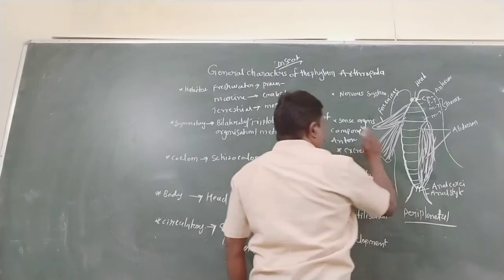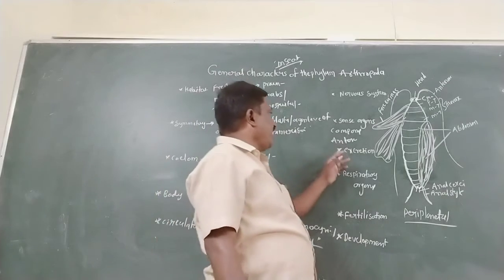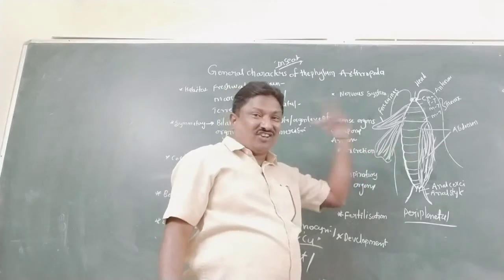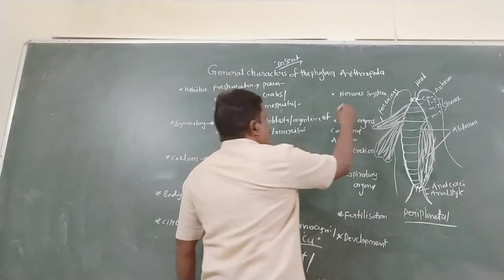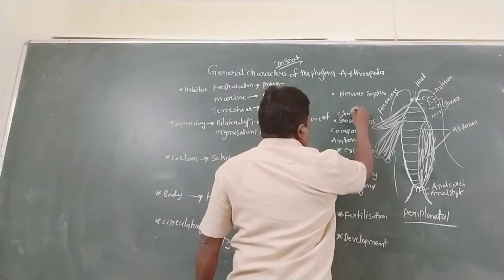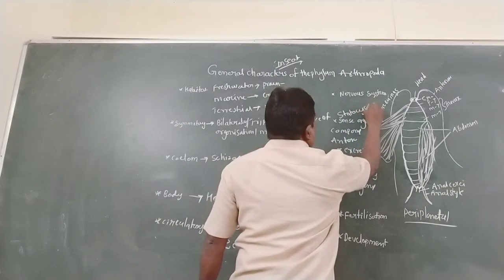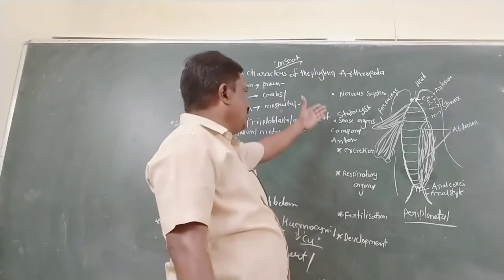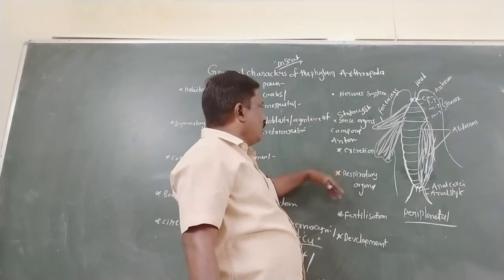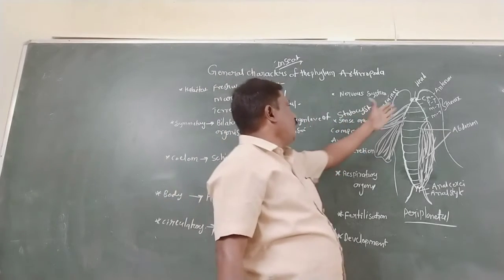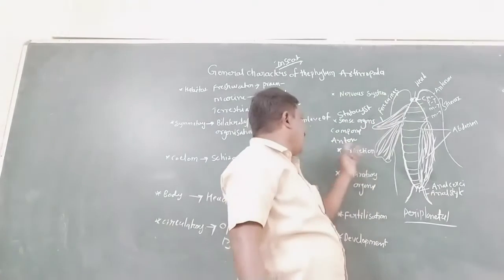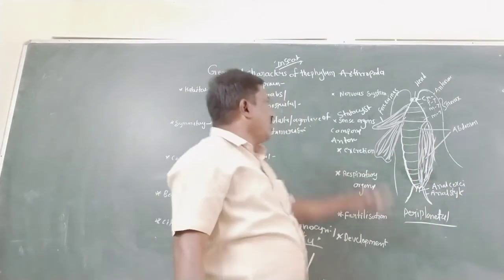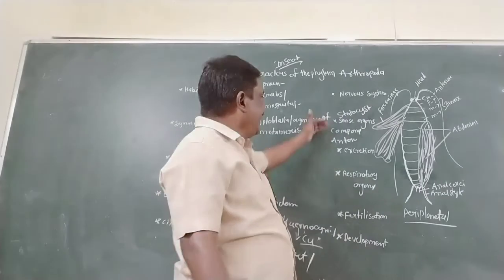So these antennae are sense organs: compound eye, antenna, anal sense also a sense organ, and statocyst, also one of the sense organs. So four types of sense organs are present here. Statocyst, compound eye. The compound eye is located in the periphery, and the antenna is also a sense organ, anal sense is also a sense organ, and statocyst is one of the sense organs. So that is the sense organ.